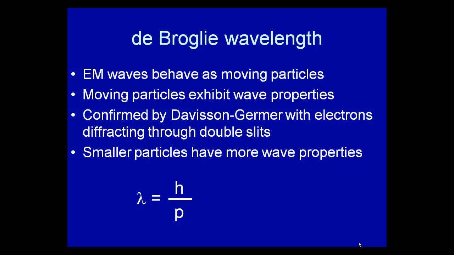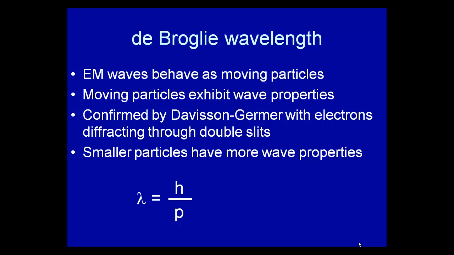Now, the de Broglie wavelength. De Broglie said that electromagnetic waves behave as moving particles. So what he was kind of doing was kind of the reverse of what Einstein was doing. What he was talking about was waves and particles and putting them together. He said moving particles exhibit wave properties. So he said that they're both.